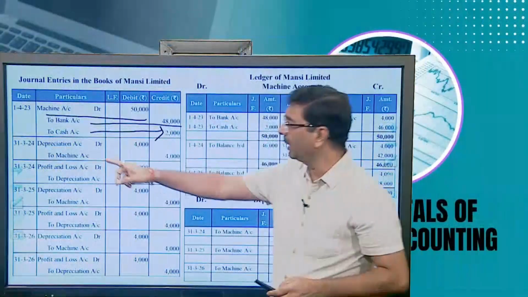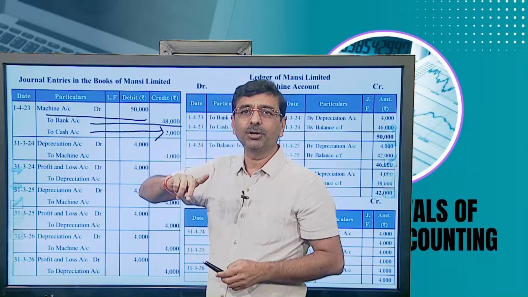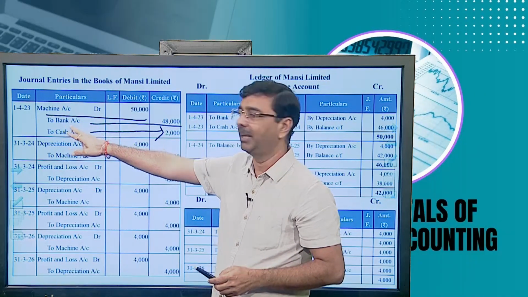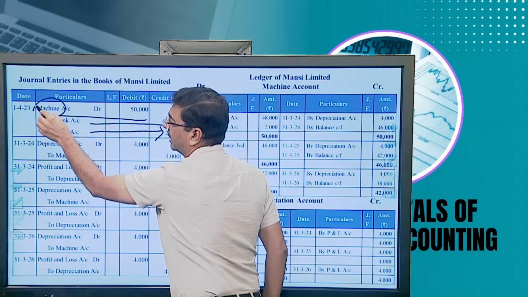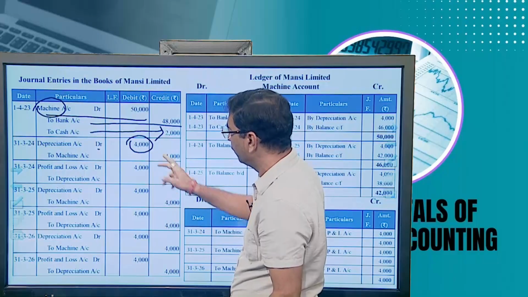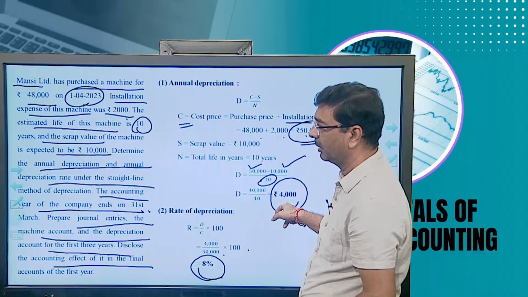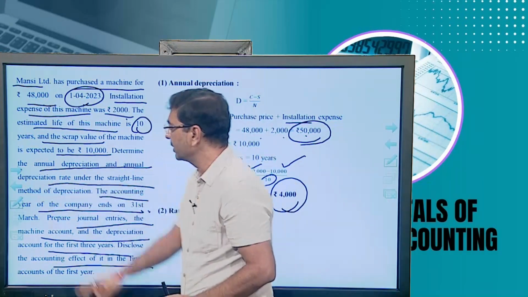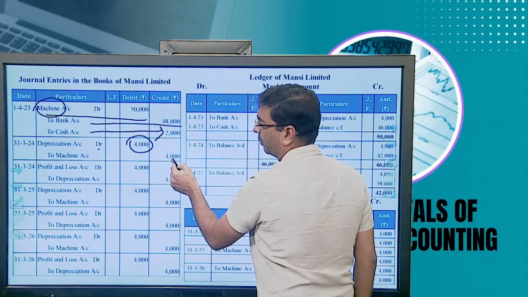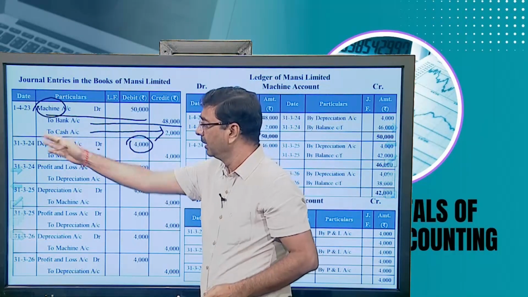The second entry, at the end of the year, 31st March 2024: depreciation is your expense. It's a non-cash item, but it's an expense. So the depreciation account is debited, as we charge depreciation on the machine. So depreciation account debit 4,000, as we have a depreciation of 4,000 that we just calculated in the previous slide. If you remember, yes, this is your depreciation. So the depreciation account is debited 4,000 to machine account 4,000 rupees, and at the end, on the same date, this depreciation